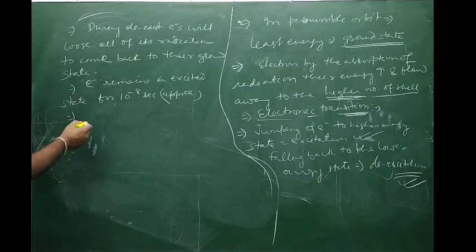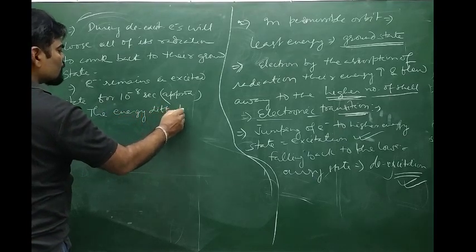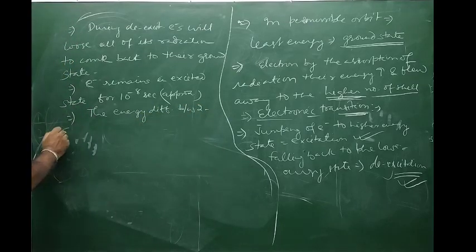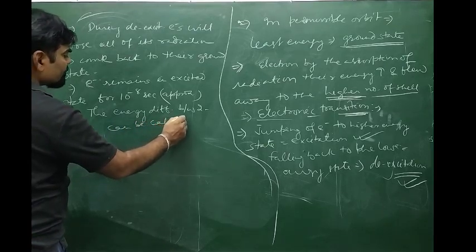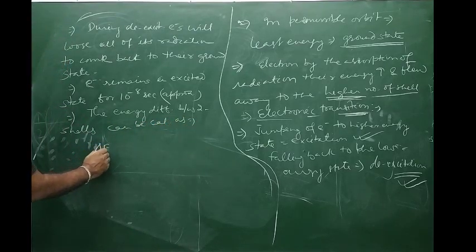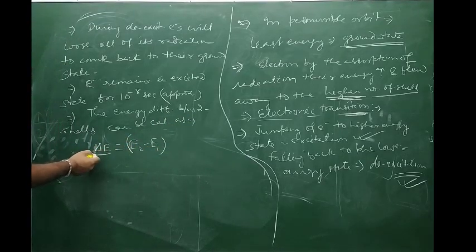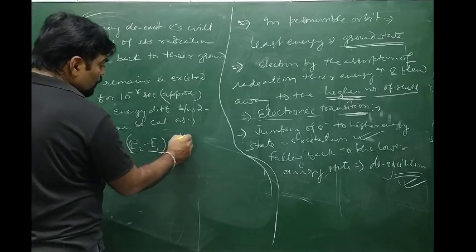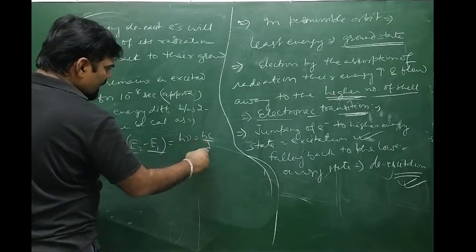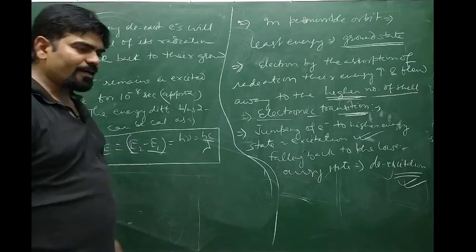Now during excitation and de-excitation, the energy difference between two shells can be calculated as del E, which is equal to E2 minus E1, and this del E must be equal to the energy of one photon, that is h nu or hc by lambda, because energy is quantized in the form of small packets or bundles.